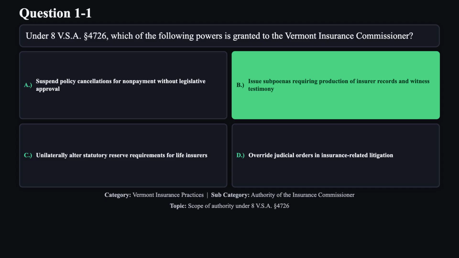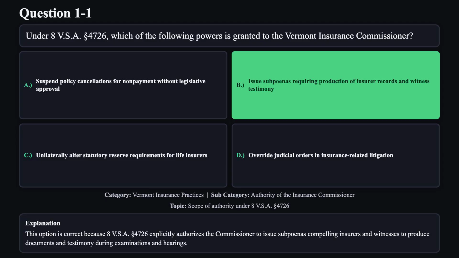The correct answer is B. This option is correct because 8 VSA Section 4726 explicitly authorizes the Commissioner to issue subpoenas, compelling insurers and witnesses to produce documents and testimony during examinations and hearings.